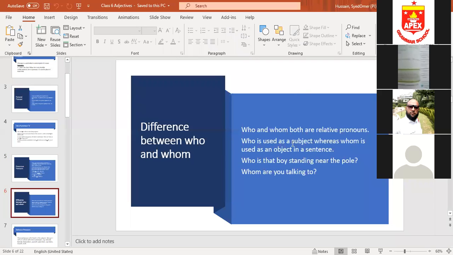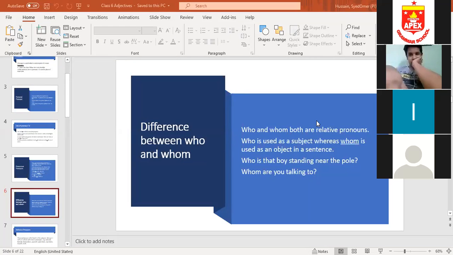Now students, difference between who and whom. Yes, Rohan. Yes, teacher, the possessive pronouns always come with adjective, noun, and pronoun. Please repeat your question, Rohan. I can't hear you clearly. Possessive pronouns always come with noun, verb, or adjective.